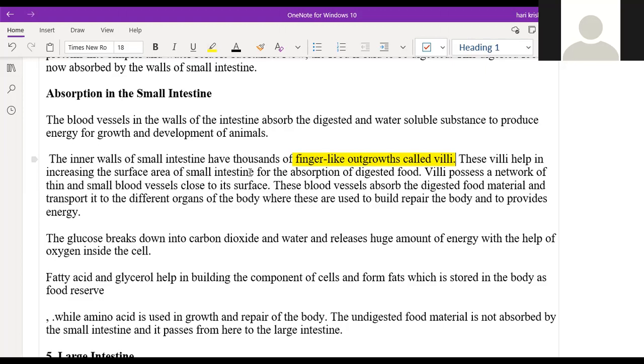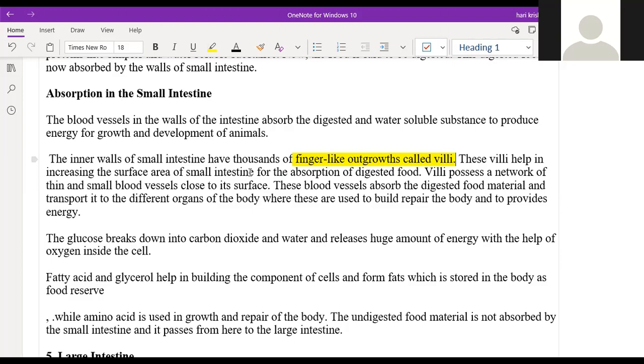Okay, so again we know the respiration process, right? What is the meaning of respiration? Sir, respiration is the process by which we take in air, and that air contains oxygen. The lungs will take in that oxygen, and it will be given to the blood, and that blood will transport it to all parts of the body, every single cell, and when those cells absorb it, carbon dioxide is released.